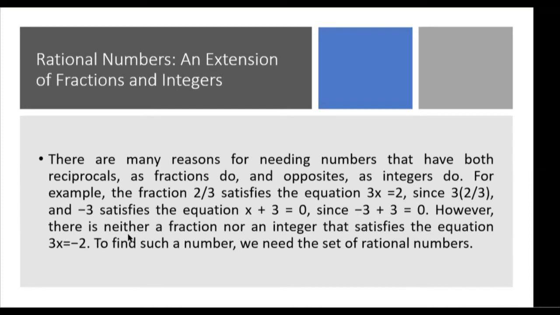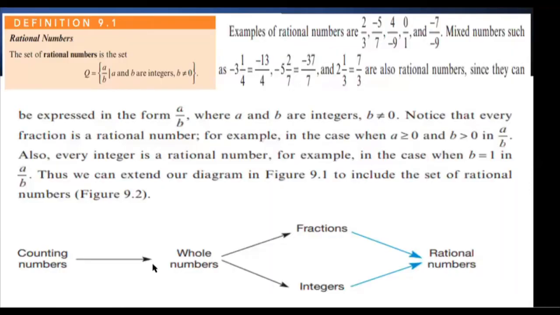However, there is neither a fraction nor an integer that satisfies the equation, for example, 3x equals negative 2. So to find such a number, we need the set of rational numbers. Kasi mapapansin mo, di ba, ang fraction ay ginagamit lang natin sa positive numbers. At ang mga integers ay pwedeng gumamit ng negative numbers. Kapag pinagsama natin yon, negative numbers plus fractions, pwede na tayong gumamit ng another set of numbers, the rational numbers.